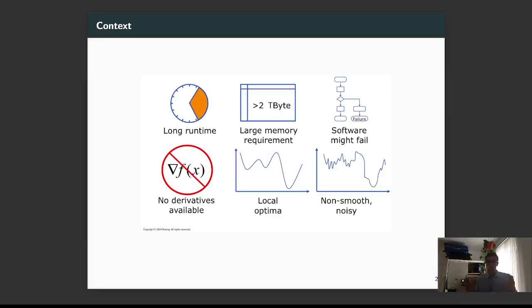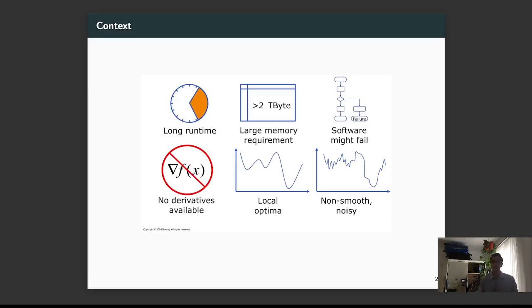We want to solve black box optimization problems, where your function and your constraints are considered black box functions for which no information is available. What is a black box? A black box is any process that, when you provide an input, returns one or several outputs, and the inner workings of this process are not analytically available.